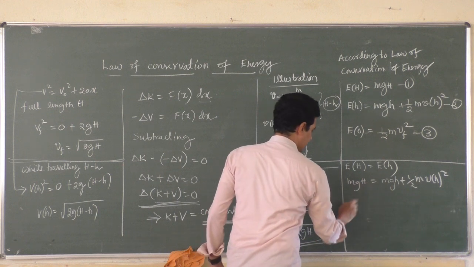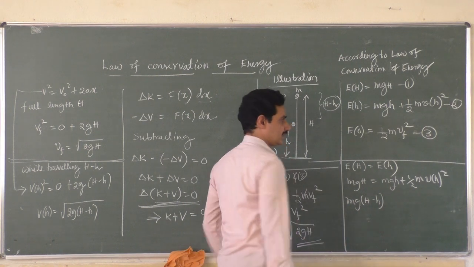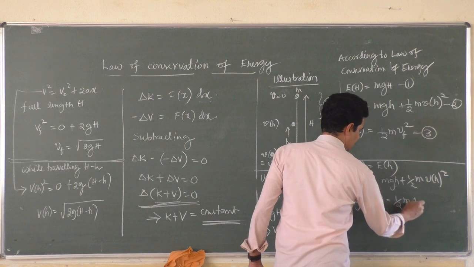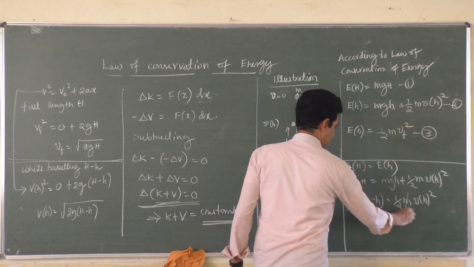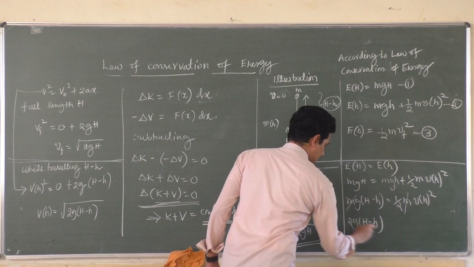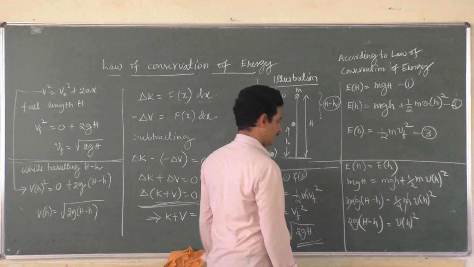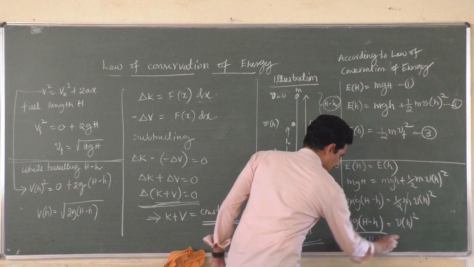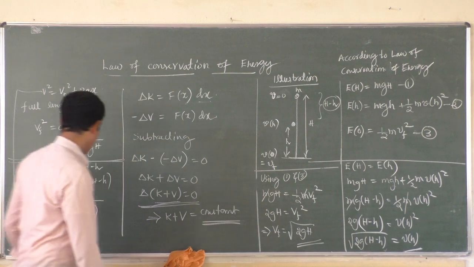Bring this here, mg common, H minus h, because mgH capital minus mgh small. mg into (H minus h) is equal to half m v at height h whole square. m gets cancelled. Bring this here, 2g into (H minus h) is equal to velocity at height h whole square. So what do you get from this? Square root of 2g into (H minus h) is the velocity at height h. Is it so? So you get the same thing, right?